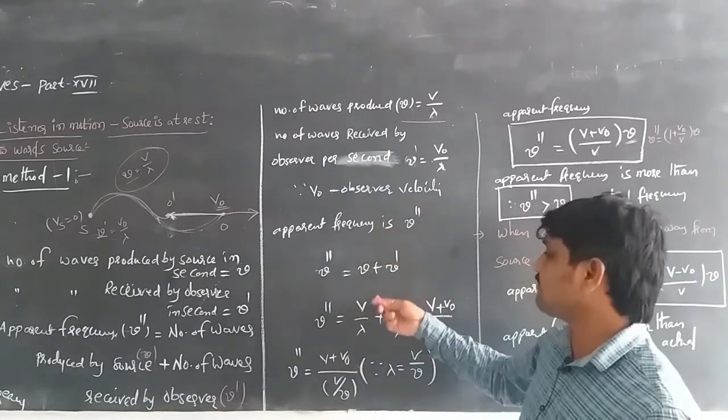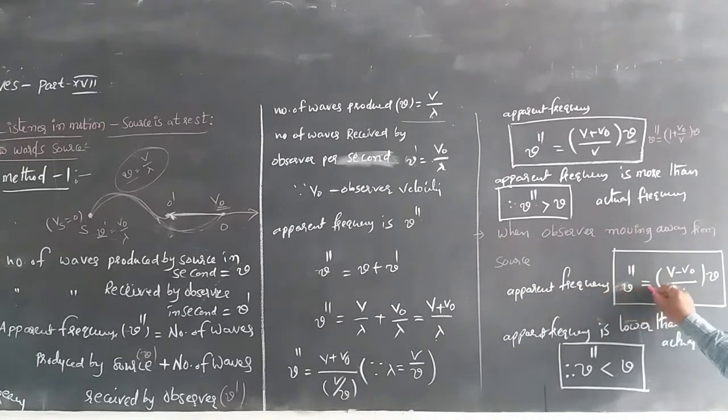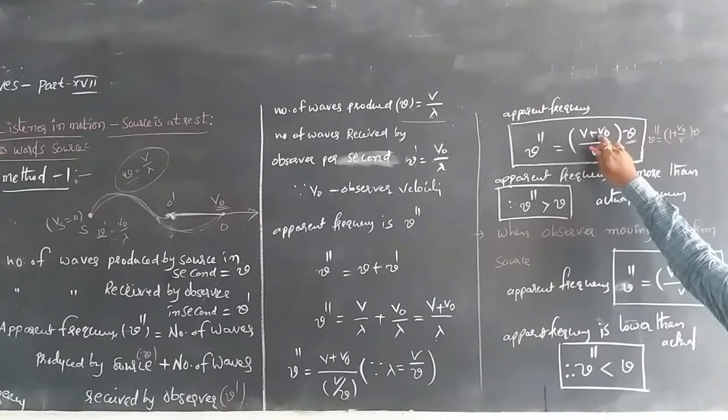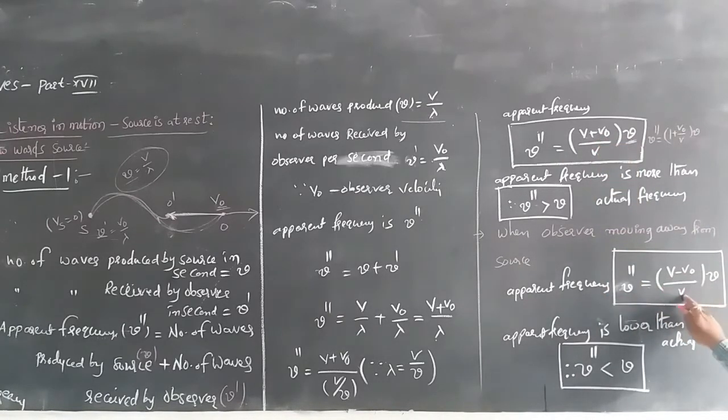From that equation, the apparent frequency nu double dash is equal to v minus v naught by v into nu, because the observer's velocity v naught will be negative, as he is losing some frequency of sound.